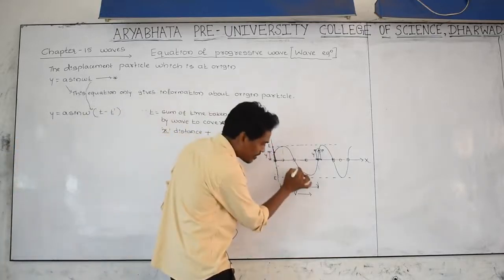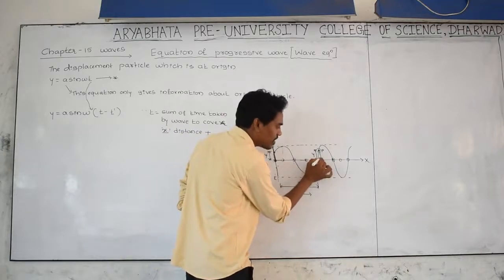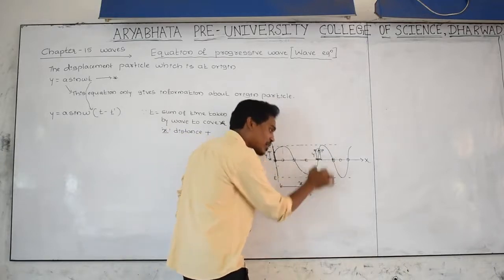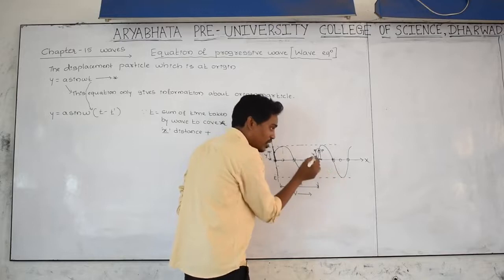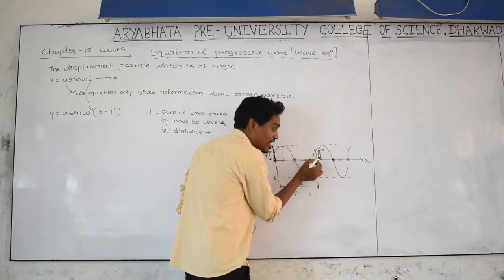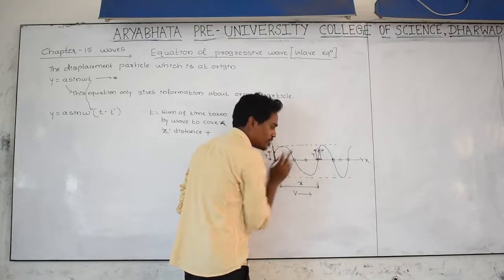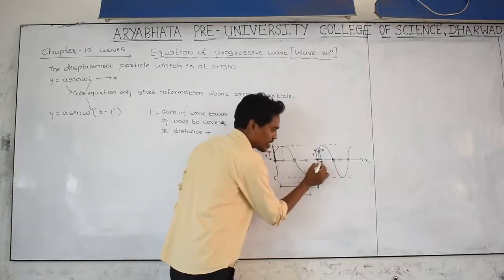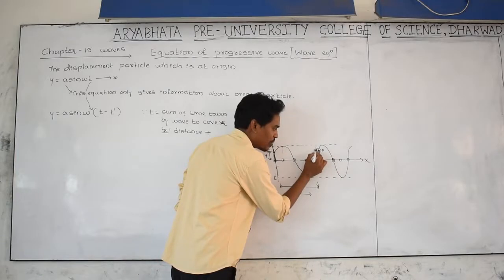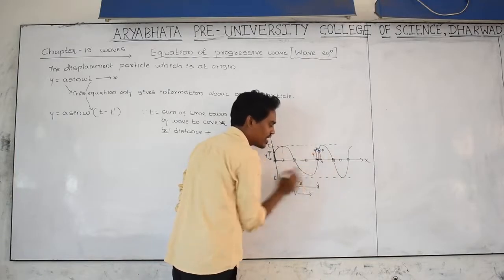When this wave is hitting this P particle, it is disturbed and comes into SHM. The time taken by the P particle to move from this point to this point. Let us take this as point A and this as point B. The P particle is vibrating like this.